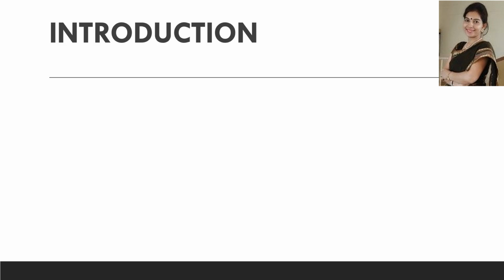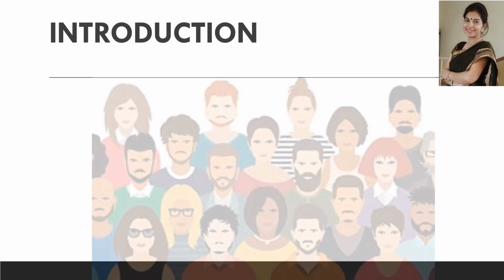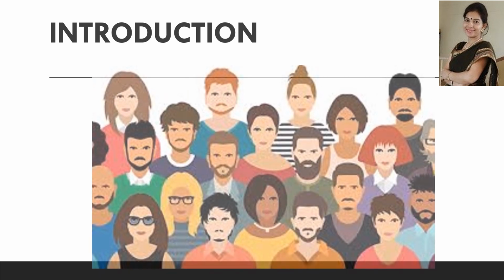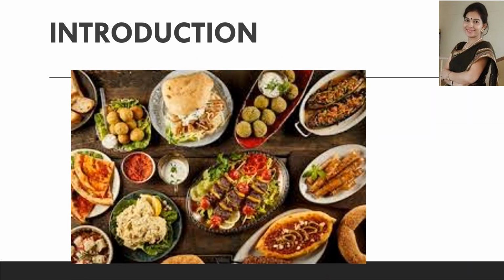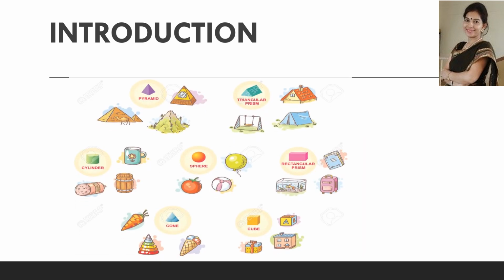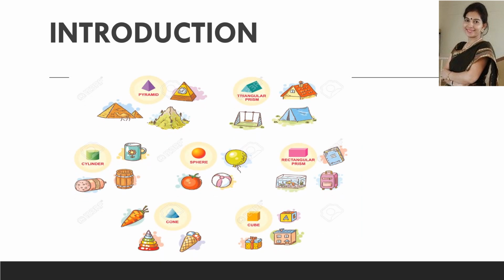So, what makes life interesting? It is the variety. You see people of different religions speaking different languages, engaged in different professions, eating different food and pursuing different hobbies. And that is not all. There is variety in all the things that we use in our life. All objects have different shapes, colors and properties.